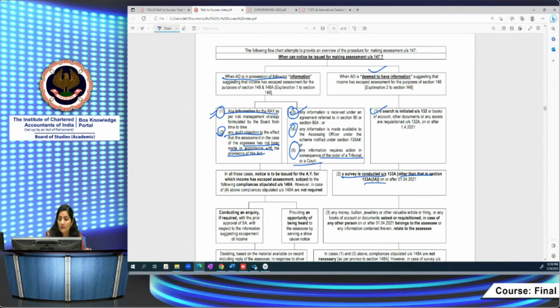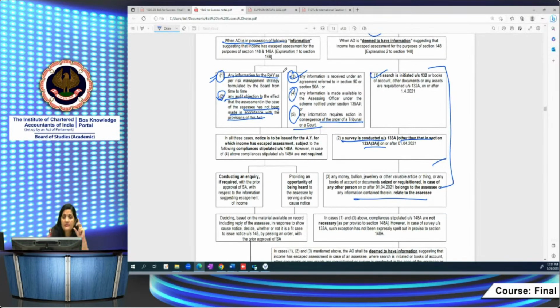And where money or bullion has been seized or requisitioned which belongs to the assessee, or in the case of another person a search is conducted or assets or books of accounts are requisitioned, but it provides some information related to the assessee, in that case the assessing officer is deemed to have information which suggests income escaped assessment. In these cases there are differences. In all the cases, 1, 2, 3, 4, 5, except this fourth one,